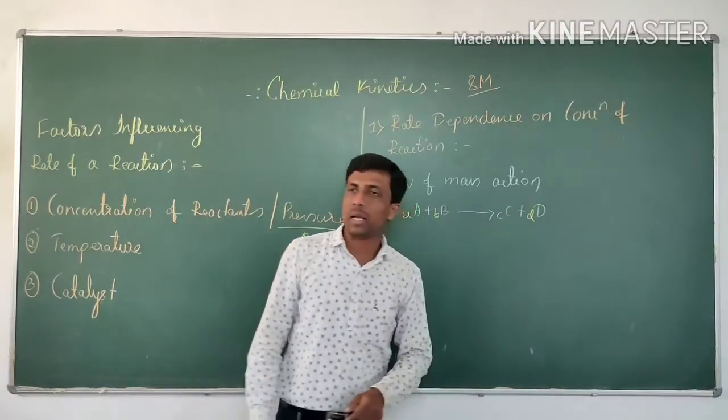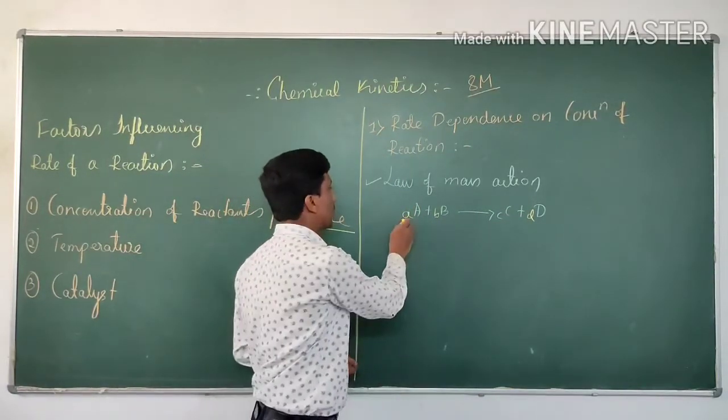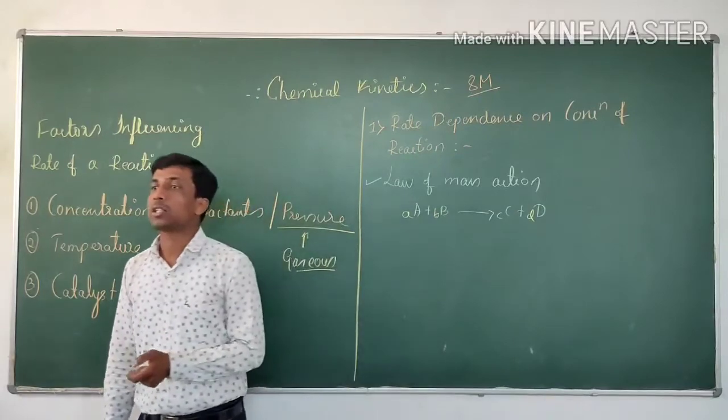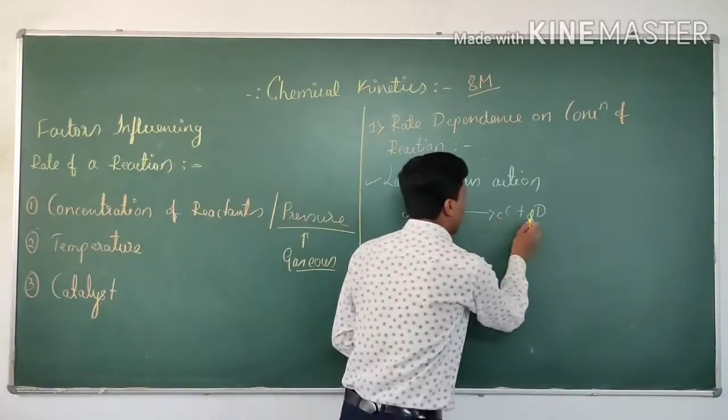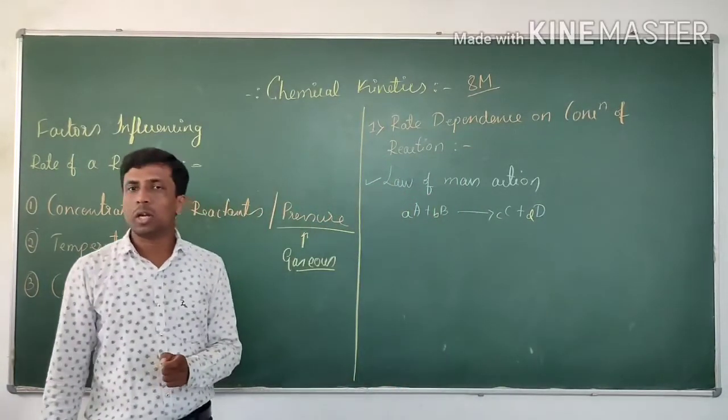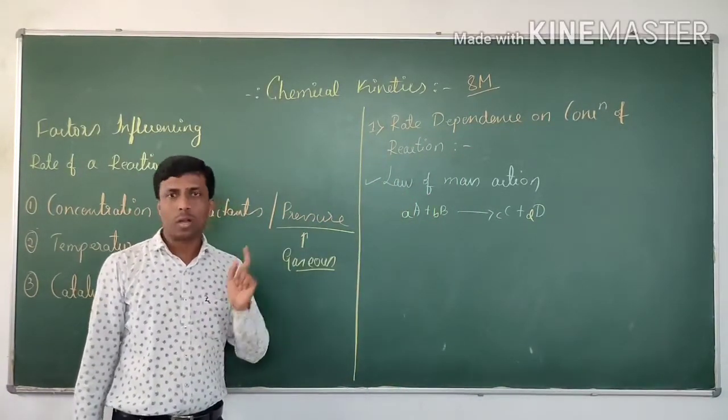Capital C and D are the products. Then what are small a and small b? They are the stoichiometric coefficients of the reactants. Small c and d are the stoichiometric coefficients of the products.